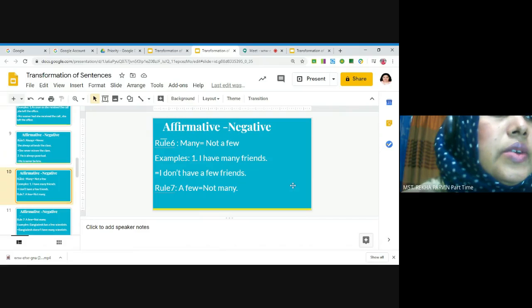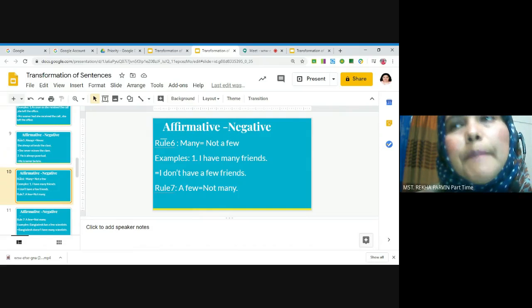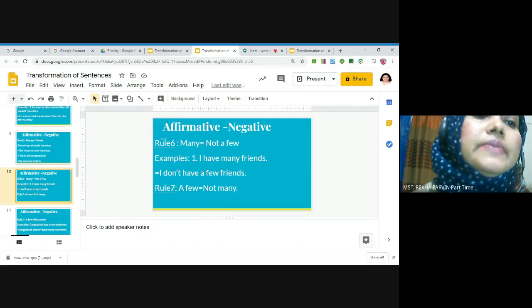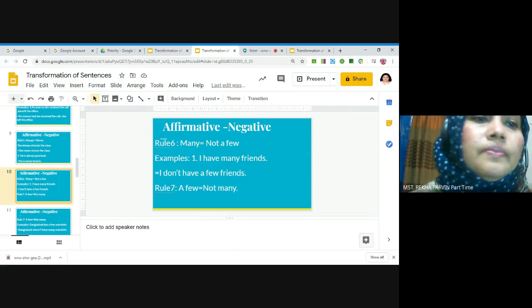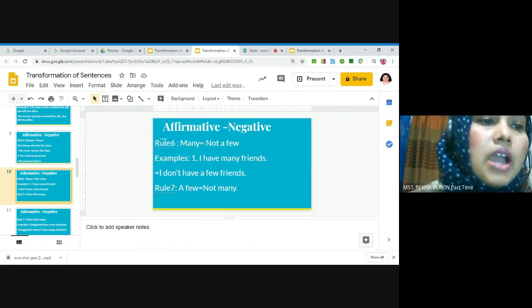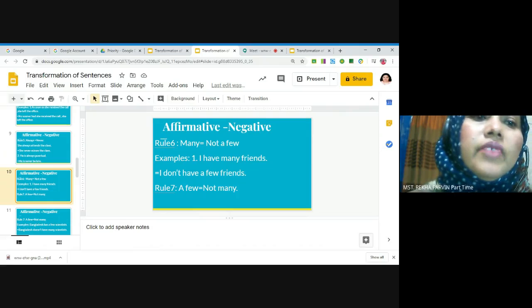And next, rule number 6. If we get many in any affirmative sentence, then we will convert it with not a few in the negative form. For example, I have many friends. So the negative form will be I don't have many friends.